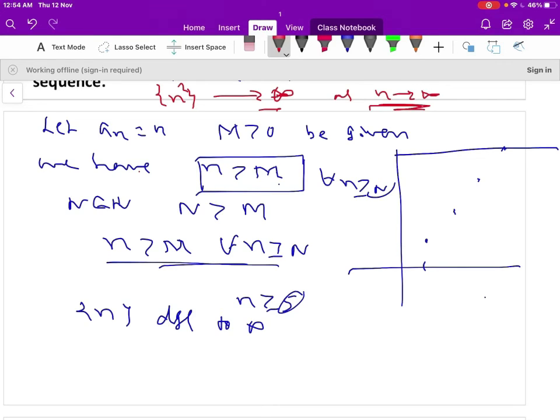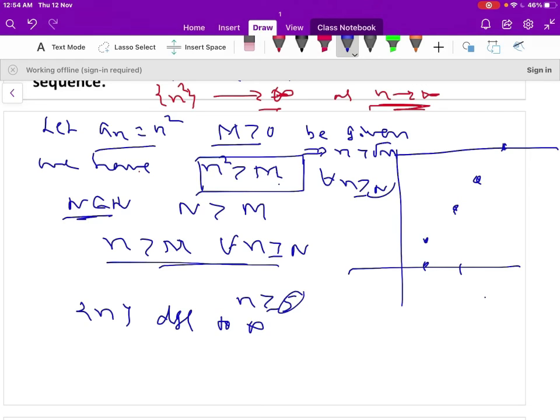Again, we can show it graphically. When n is 1, a1 is 1. When n is 2, a2 is 4. When n is 3, a3 is 9, and it keeps on increasing. So let us take a_n equal to n square. Let m greater than 0 be given. We need n square greater than m. So this implies n is greater than square root of m.